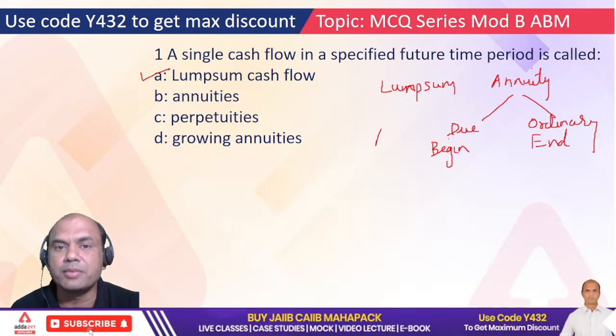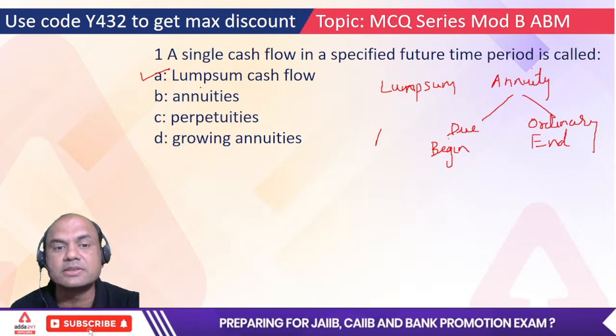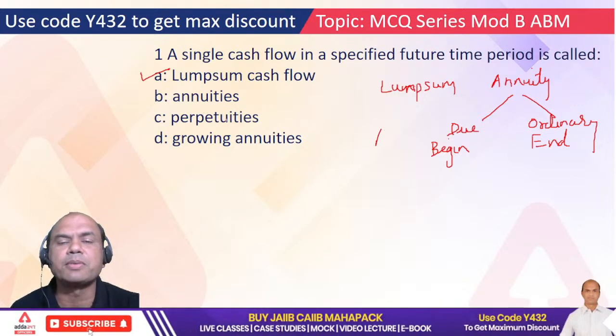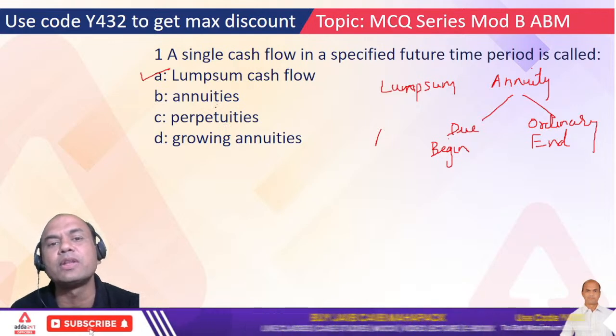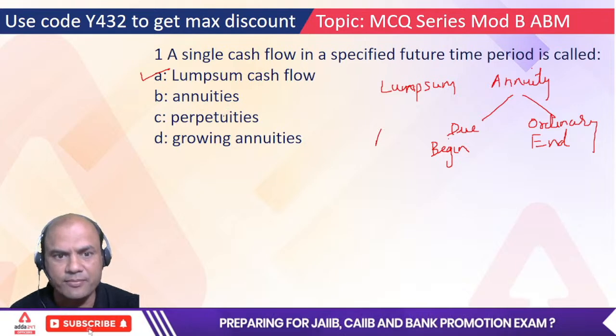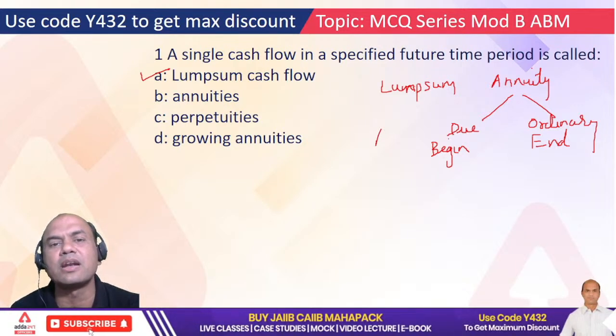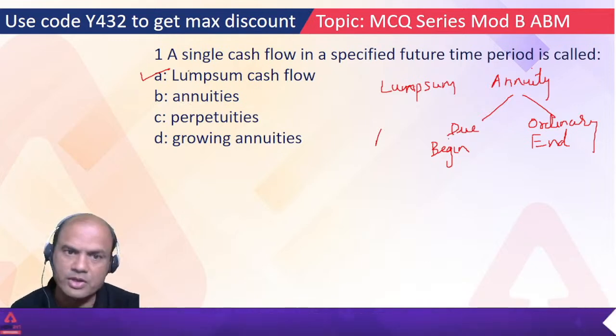It's regular payments, number one. End period is known, number two. And regular intervals, number three. These three points are very important for annuities. Perpetuity is annuity only, but infinite annuity. There is no end period to this annuity, and then it's called perpetuity. Growing annuity means it's annuity only, but it's growing at a constant rate year after year. Got this point everyone?